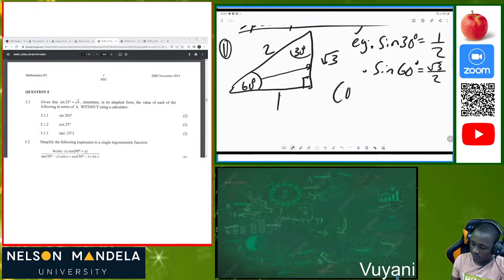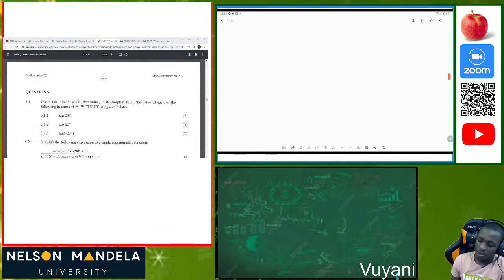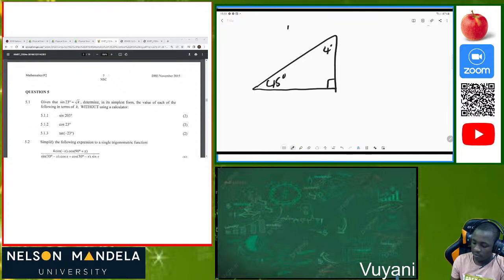If I say cos of 60 degrees, we know that cos is always adjacent over hypotenuse, so it's going to be 1 over 2. Now my second triangle. Let me try to draw something nice. Okay, 90 degrees. So I have this triangle again of 45 degrees. This is also a special angle. So these are the lengths: 1, 1, and square root of 2.